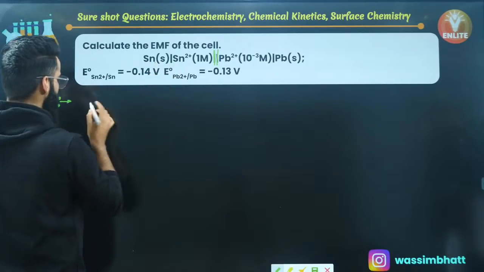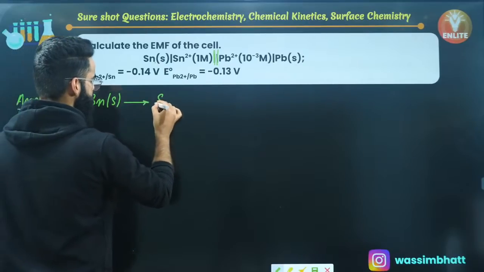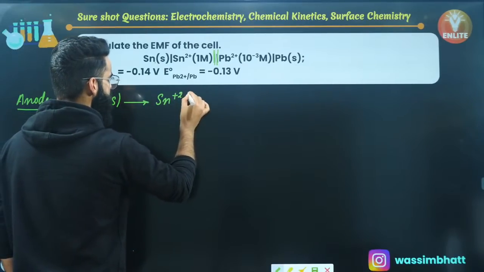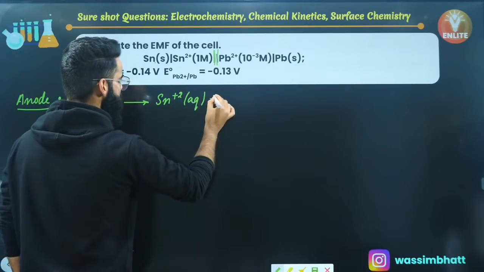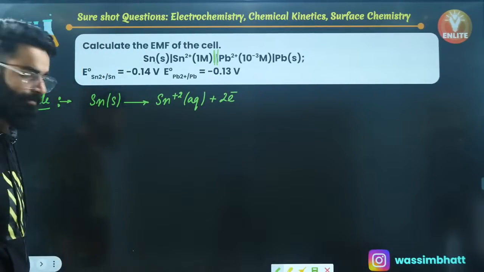Tin gets converted into Sn2+. So the reaction is going to be Sn solid giving Sn2+ aqueous plus how many electrons? Plus it's going to give 2 electrons, right? This is the reaction which will be taking place at the anode.